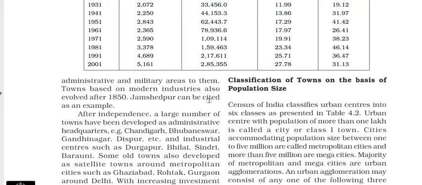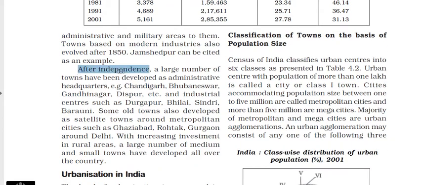After independence, when the British left around 1947, towns developed as administrative headquarters.